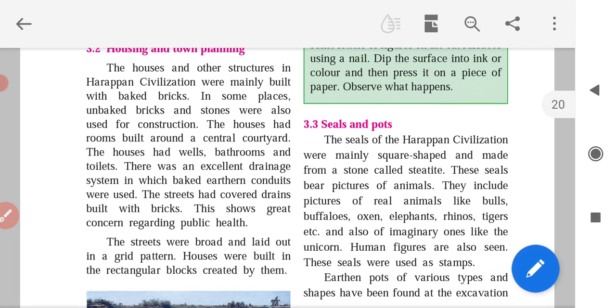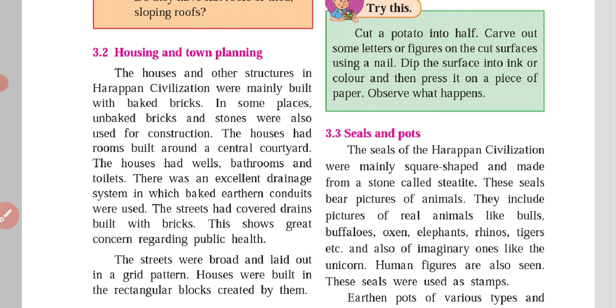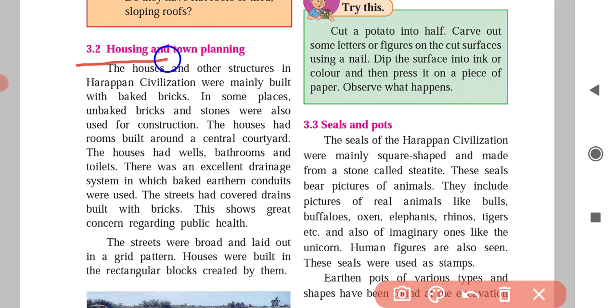Housing and town planning. The houses and other structures in Harappa civilization were mainly built with baked bricks. The houses we find in the Harappa civilization were made of baked bricks. In some places, unbaked bricks and stones were also used for construction.